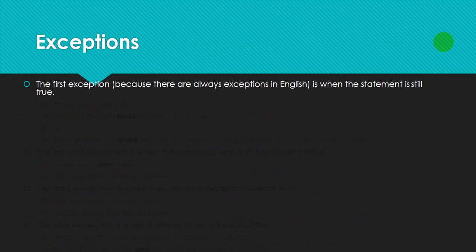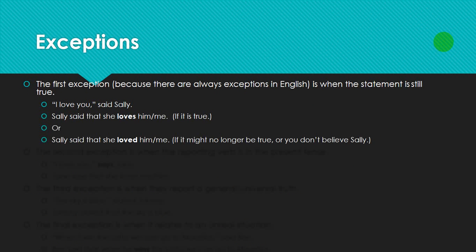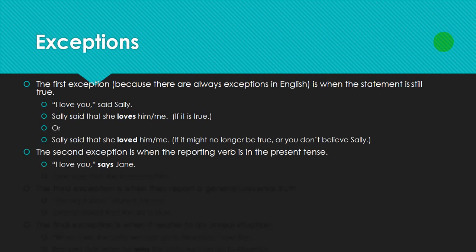There are always exceptions. The first exception is when the statement is still true. "I love you," said Sally. Sally said that she loves him, or me, if it is true. Or, Sally said that she loved him, or me, if it might no longer be true, or you don't believe Sally. The second exception is when the reporting verb is in the present tense. "I love you," says Jane. Jane says that she loves me or him.